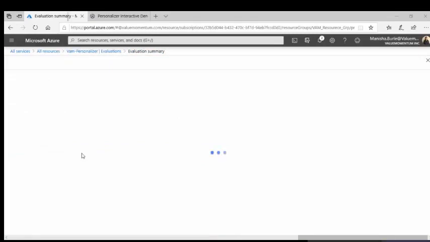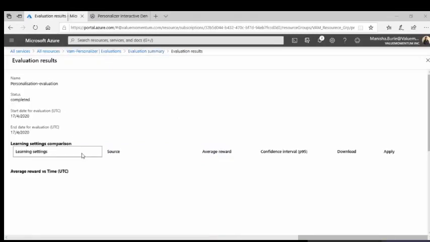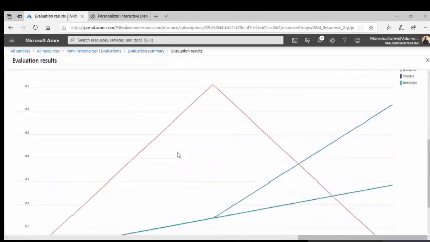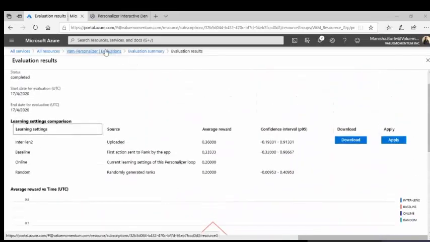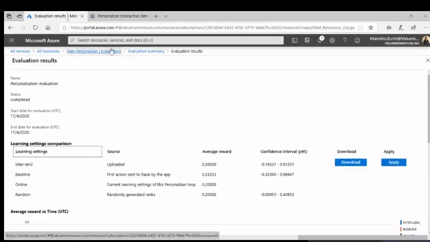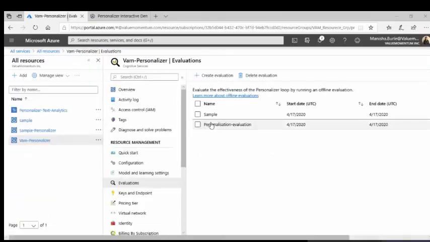and you can also compare with other learning settings. You can see a graph here, right? You can also do this by giving your other comparisons. You can apply something and load it. This is how we'll configure.